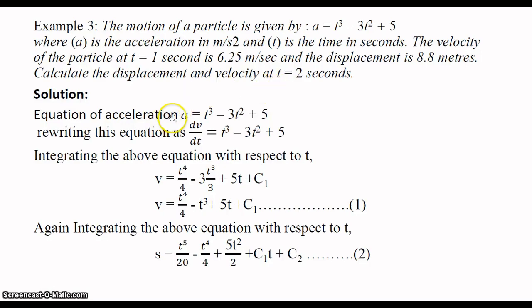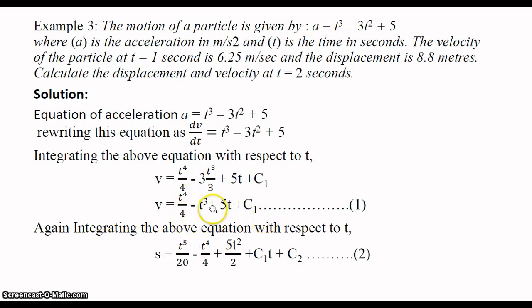Then here I rewrite the equation a is equal to t cube minus 3t square plus 5 as dv by dt is equal to t cube minus 3t square plus 5. We know that rate of change of velocity with respect to time is known as acceleration, right? Integrating this equation with respect to t, v is equal to t power 4 by 4 minus 3t cube by 3 plus 5t plus c1, where c1 is the integration constant. Here I write v is equal to t power 4 by 4 minus t cube plus 5t plus c1.